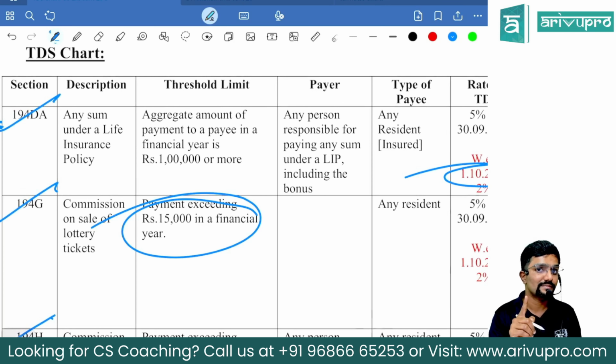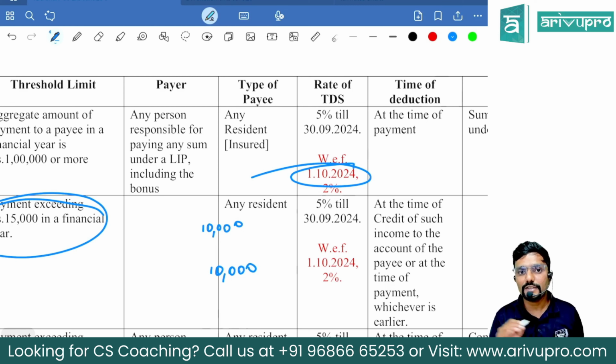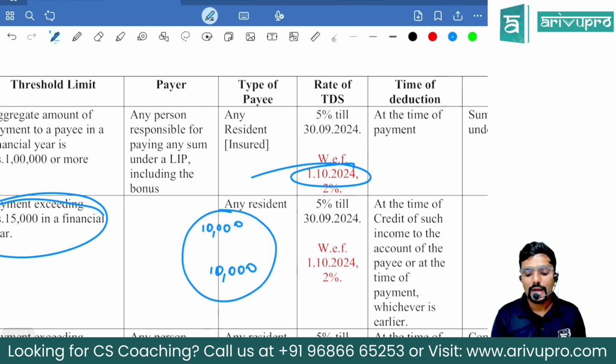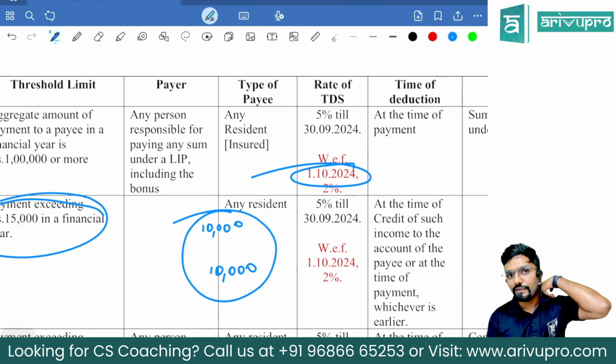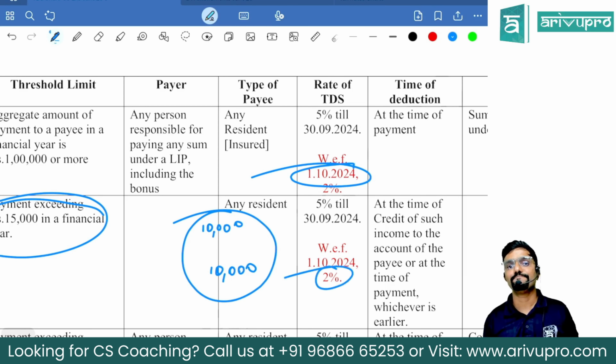Now, sir, for example, before 30th September, I had paid 10,000. After 30th September, I paid another 10,000. Should I deduct TDS? Yes. When did it cross 15,000? After 1st October. So, as the aggregate payment is more than 15,000, on the entire 20,000, 2% has to be deducted, because the threshold crossed in the second half.